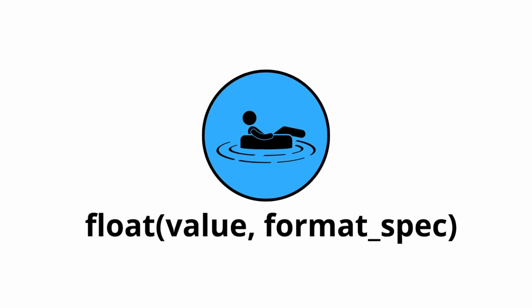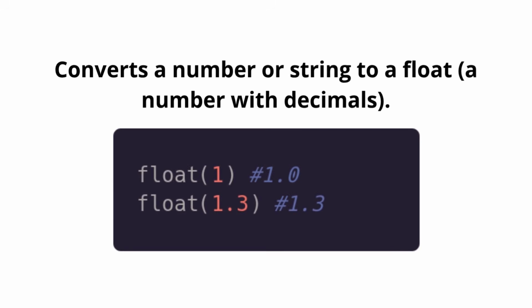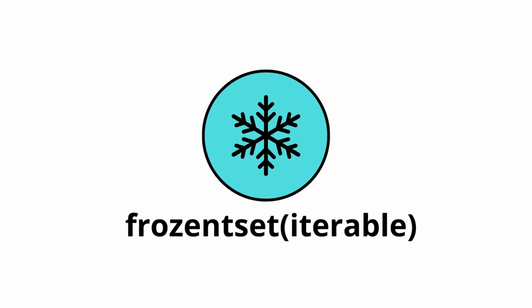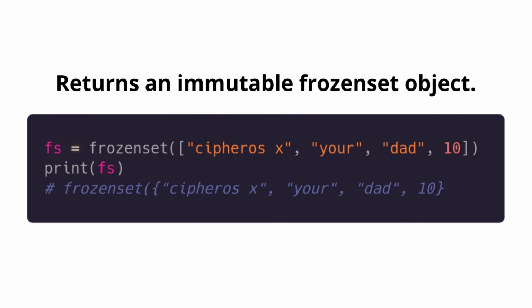What float does is convert a number or a string to a float, which is a number with decimals. Here you have the example. Well, next with frozenset, which is not that useful in real life actually, but what it does is return an immutable frozenset object. So we create our set, which is completely immutable. We cannot use the set methods that we are going to see next, or that you have seen in the previous video about all the built-in methods in Python.